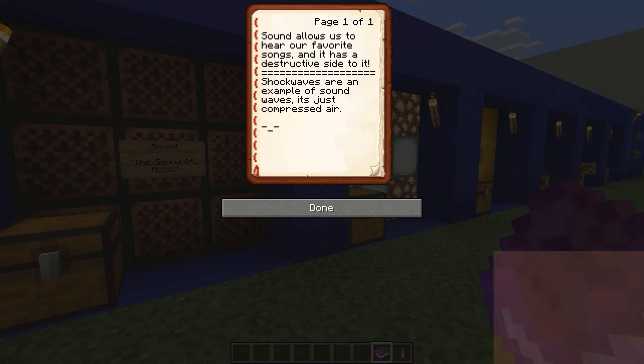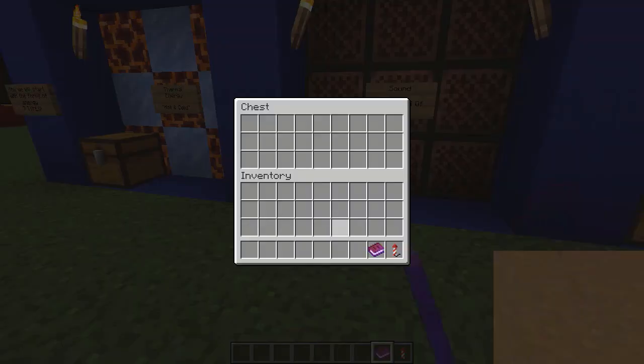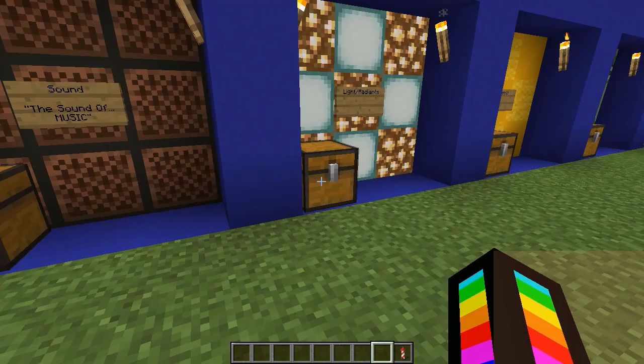Like in this video, you will be listening to sound. Plenty of sounds. Sound allows us to hear our favorite songs, but it has a destructive side to it, sadly. Shock waves are an example of sound waves. It's just compressed air, but in like a blade form.